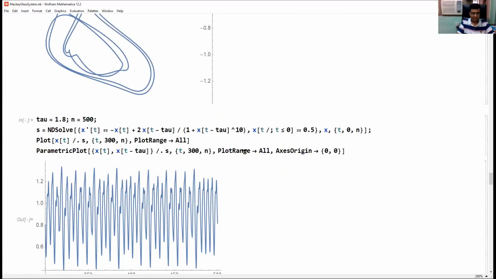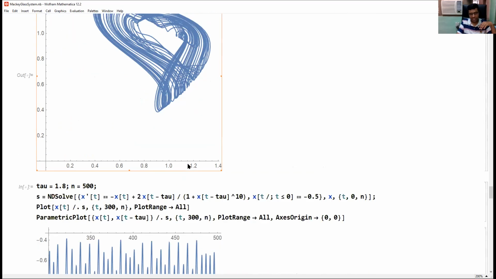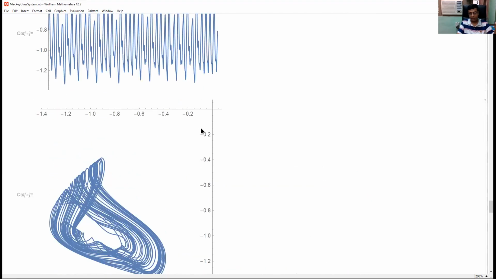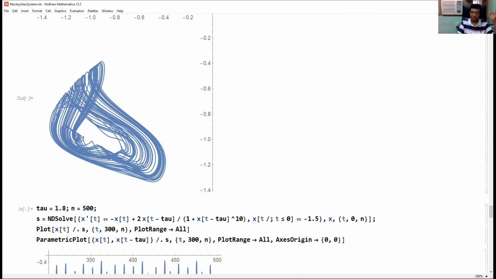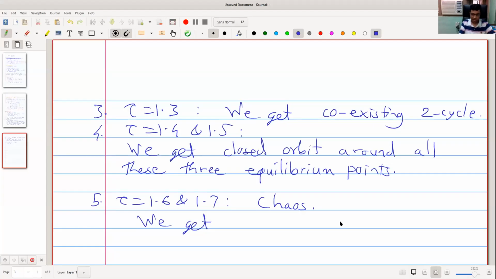This is the Mackey-Glass system, a one scroll attractor. It is around only one equilibrium. If we change initial condition, we get another coexisting attractor around the other equilibrium, and there is no relation with the origin. So it was a different case. So this is a double scroll or two scroll attractor.